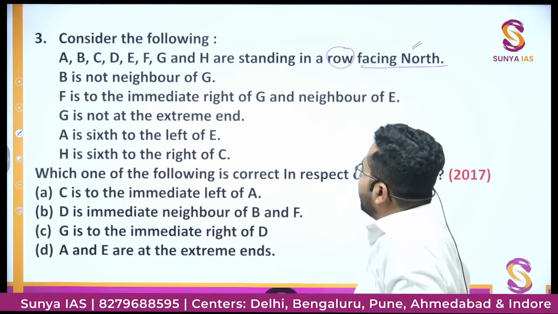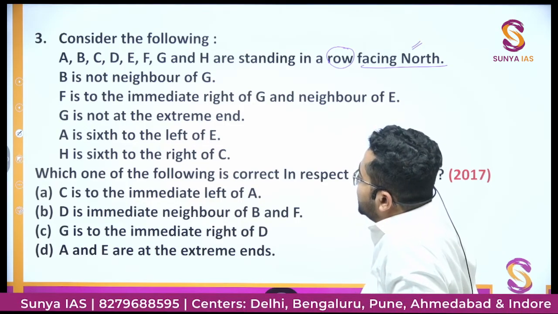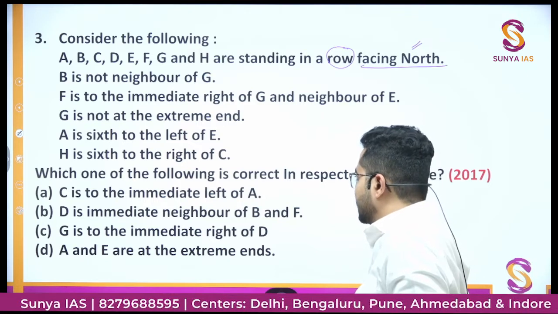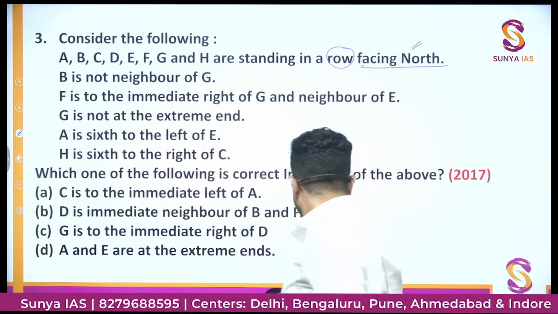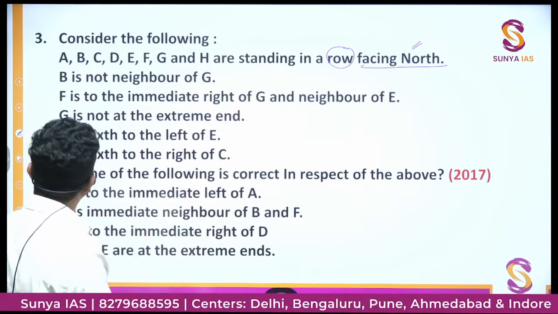B is not neighbor of G. F is to the immediate right of G and neighbor of E. G is not at the extreme end. A is 6th to the left of E. H is 6th to the right of C. And they have given some conditions, and then they have given you 4 options. Let's see what information is given.